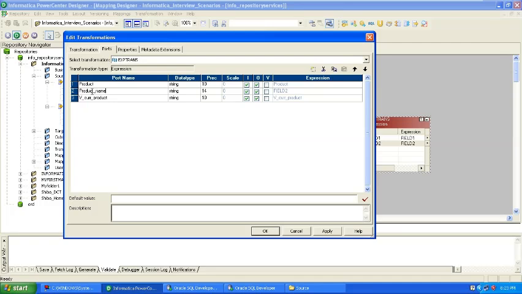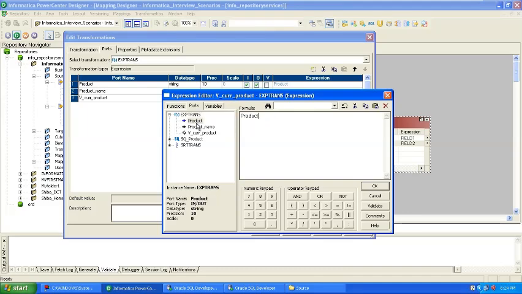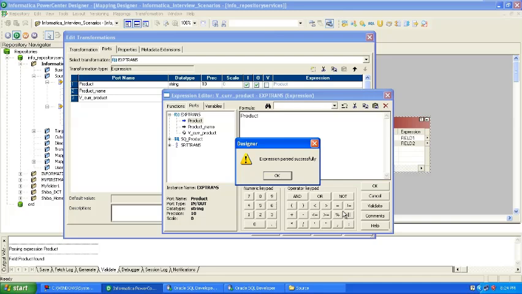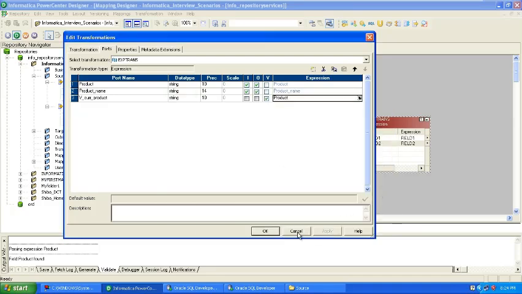Product name. Okay. So here I am assigned to the variable port. I click here, this is the variable port, and I will assign the port. Which port? Here you go, click and assign the port. Just double click and the product will be assigned. Understood? Okay, so just click on apply.